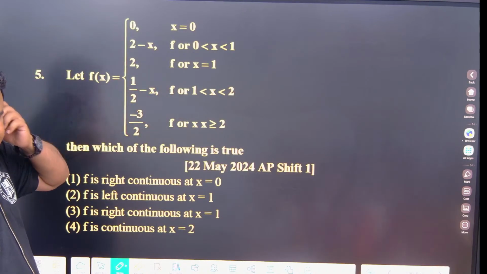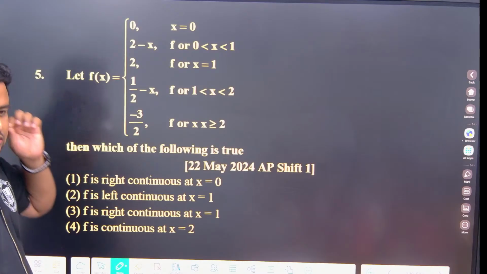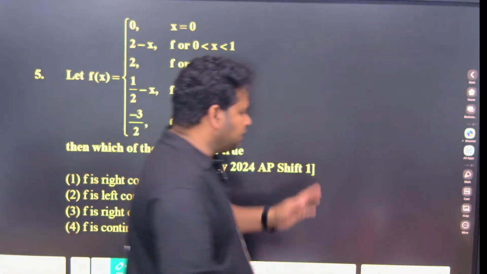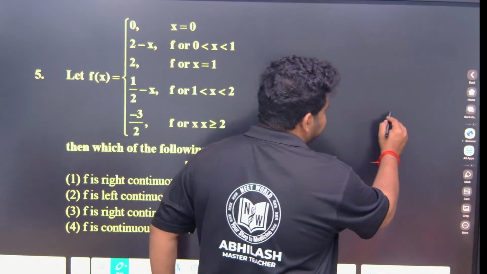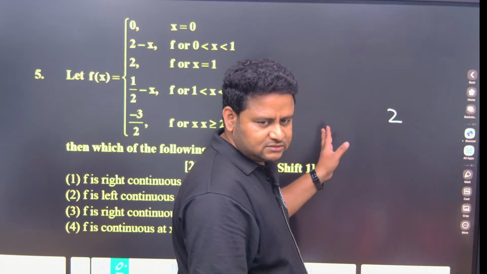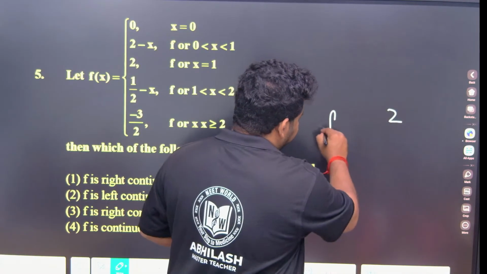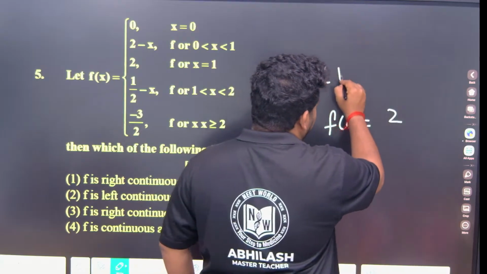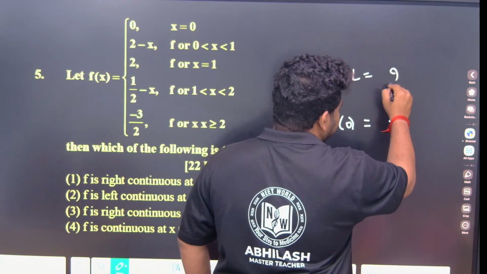Then which of the following is true? Okay. Now sometimes they will ask left continuous, right continuous. That means what? Left continuous, right continuous means suppose the functional value you are getting is 2. If I put f of 0, I am getting 2. Okay. LHL if I find out, that is also coming as 2.